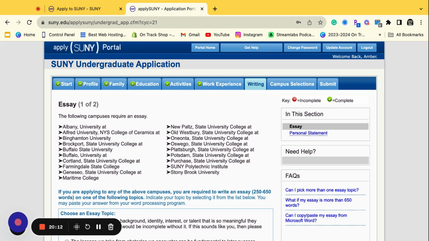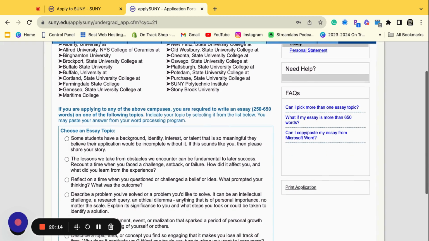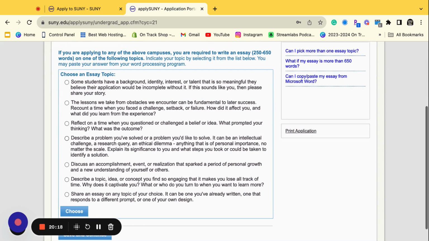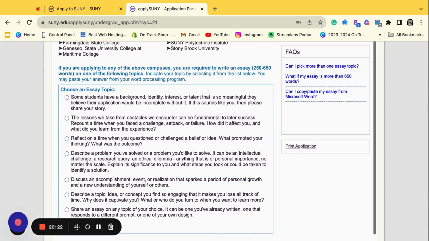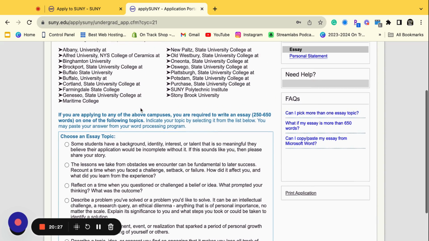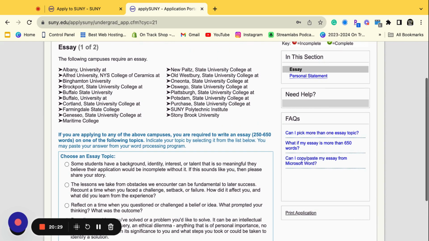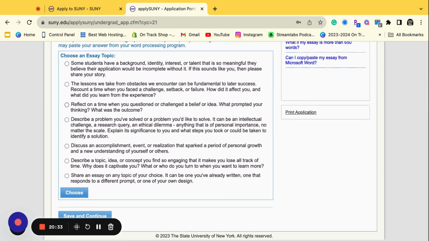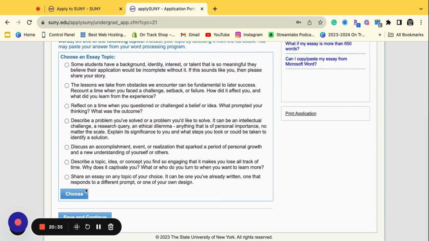Your essay, right? Many of these schools are on the Common App, and so you're going to notice that these are exactly the Common App prompts, right? Same thing. So you're going to pick one of these questions. You're going to write about it in 250 to 650 words, and then you're going to submit it, okay? You're going to choose the question that you want.